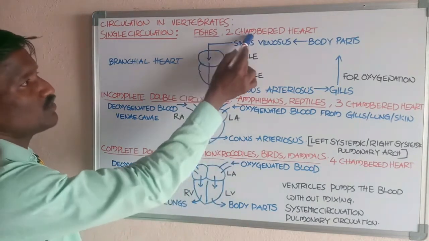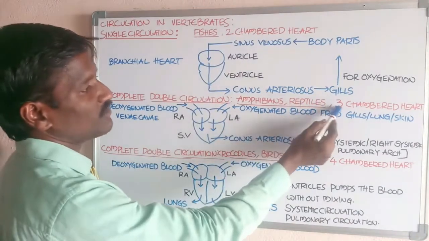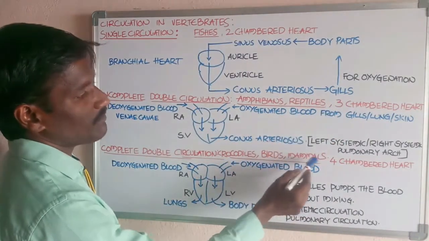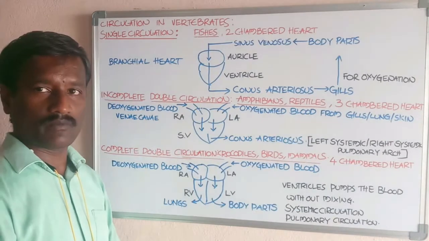Fishes have a two-chambered heart; amphibians and reptiles have a three-chambered heart; crocodiles, birds, and mammals have a four-chambered heart.